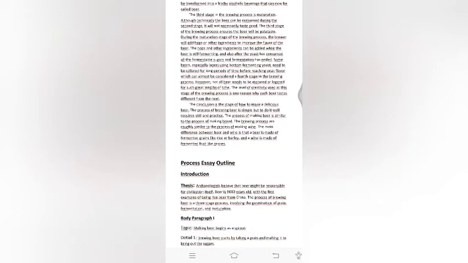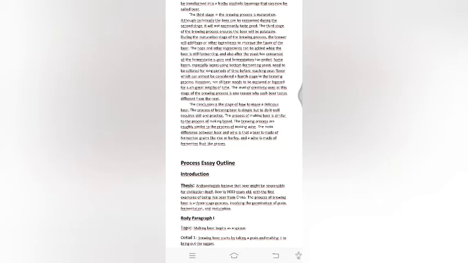During the maturation stage, the brewer will add hops or other ingredients to improve the flavor of the beer. The hops and other ingredients can be added while the beer is still fermenting, and also after the yeast has consumed all the fermentable sugar and fermentation has ended.